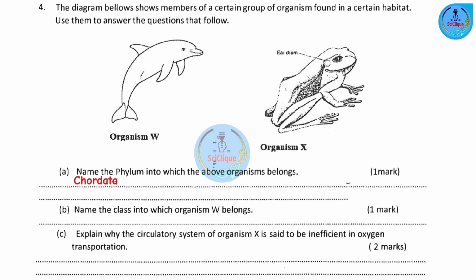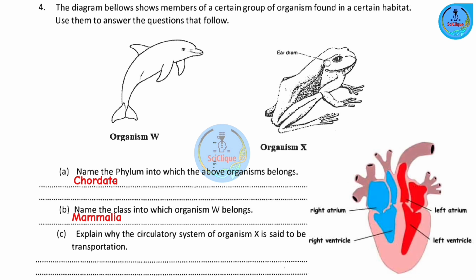Part B, name the class into which organism W belongs. This is class Mammalia. Part C, explain why the circulatory system of organism X is said to be inefficient in oxygen transportation. Okay, now the circulatory system of amphibians such as the frog is considered to be inefficient in oxygen transportation largely because of the way their hearts are structured.